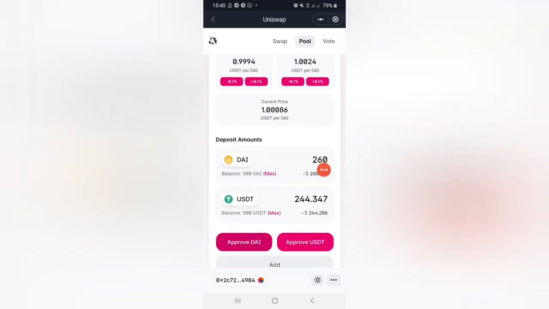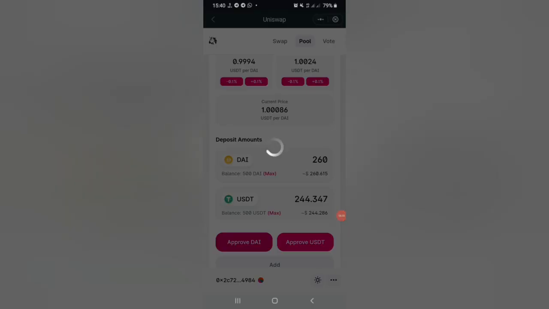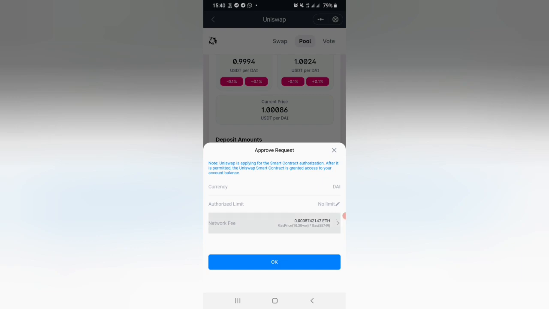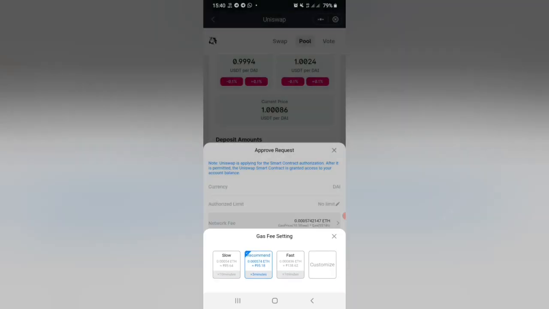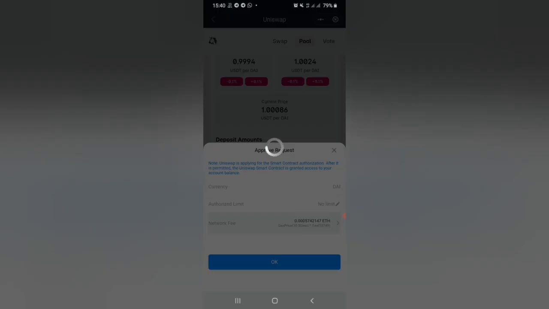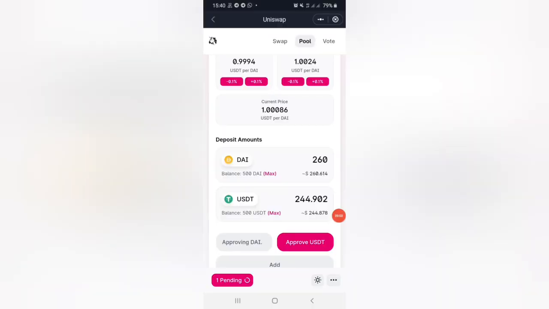You need to adjust the positions such that the market value comes in between them, and you will earn fees only within those ranges. So I am putting 0.9994 and 1.0024 in between. The market value is currently in between.